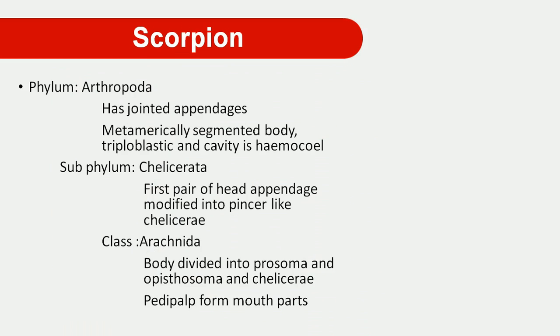Then the second example, like the scorpion, phylum Arthropoda. You know why phylum Arthropoda? Because they have jointed appendages, a metamerically segmented body, and are diploblastic with a hemocoel. Subphylum Chelicerata, because the first pair of head appendages is mostly modified as a pincer or chelicera. Then class Arachnida, the body is divided into two parts, prosoma and opisthosoma, which consists of the chelicerae and the pedipalps from the mouth part. These are just the character features of the phylum Chelicerata and Arachnida.